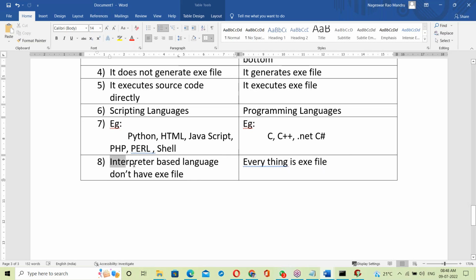See, interpreter based languages don't have an exe file. Here, everything is an exe file. So that's the difference between interpreter and compiler.